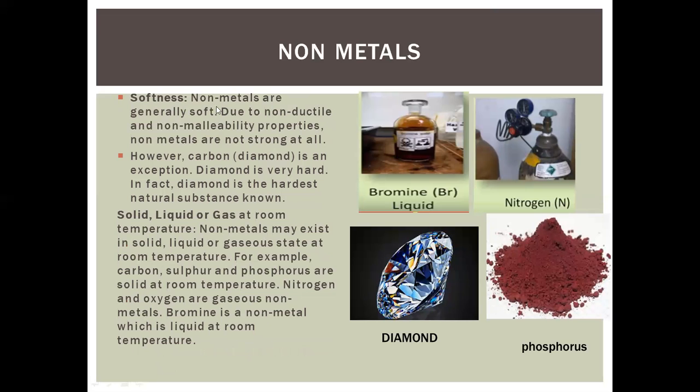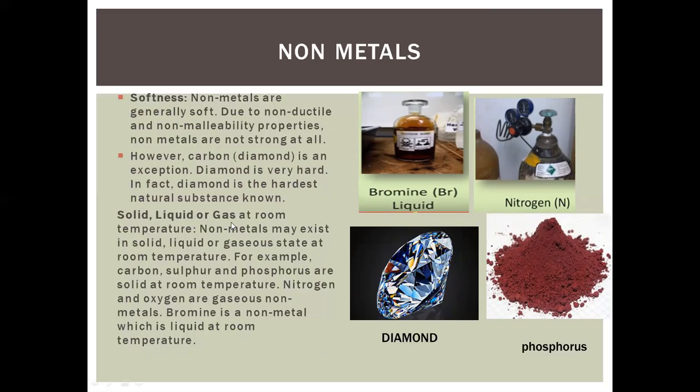Softness. Non-metals are generally soft because they are present in the form of powders. Due to the non-ductile and non-malleable properties, non-metals are not strong at all. They can't be converted into wire or into sheets, so they are not considered very strong. Carbon, diamond. Look at the diamond, how shiny its structure is. It is very hard. The hardest material is diamond, but it is an exception. It is considered a non-metal. It is not a metal.